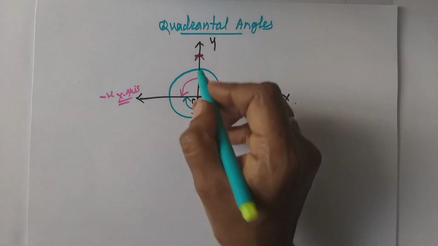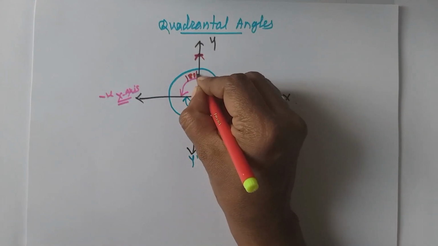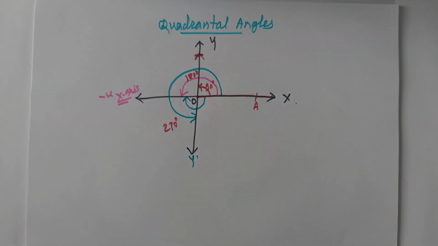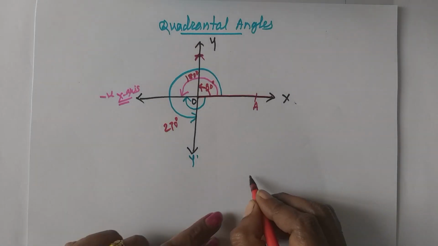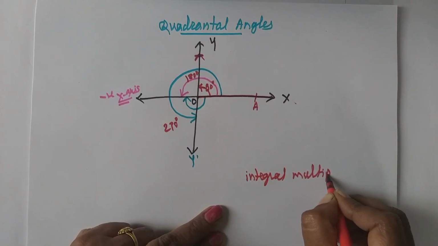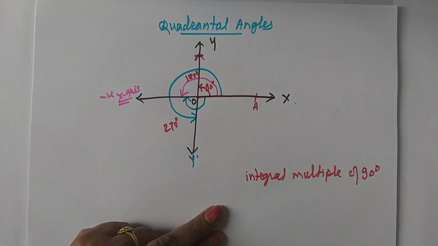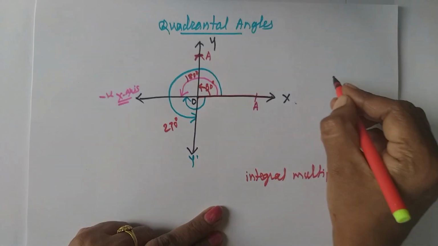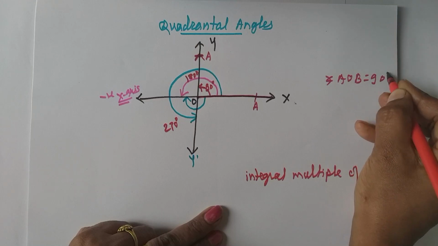See that the first angle is 90 degrees. This is the angle of 180 degrees. This is the angle of 270 degrees. What you are seeing is that all these angles are integral multiples of 90. See here, the first angle, AOB, is 90 degrees.